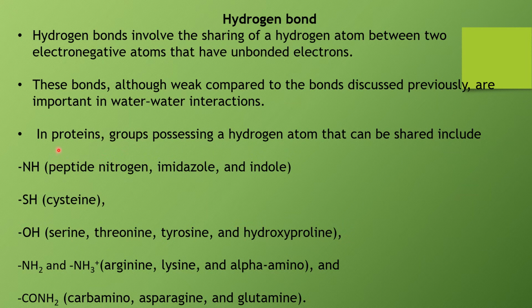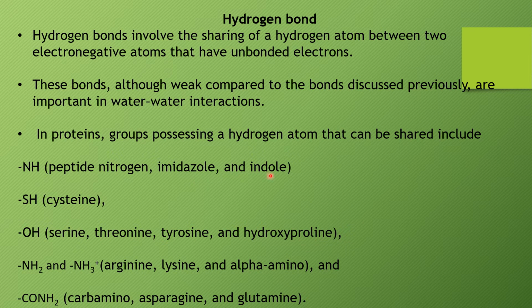Then again we can see in proteins, the amino group NH which is present here, this nitrogen is very electronegative. In biological systems, oxygen and nitrogen are electronegative atoms which are mainly involved in the formation of hydrogen bonds. So this nitrogen, which is electronegative, can be involved in the formation of hydrogen bonds. This is from the peptide nitrogen. Then it can be the imidazole ring from histidine again.